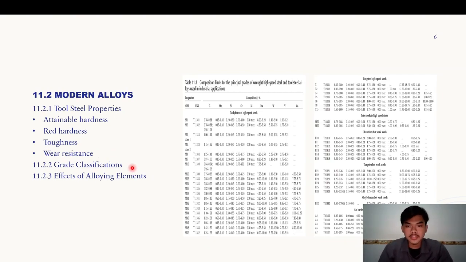11.2.2 Grade classifications. There are presently more than 40 classifications of high-speed and tool steel alloy. According to the American Iron and Steel Institute, or AISI, when these are compounded by the number of domestic manufacturers, the total number of individual steels in these categories exceeds 150. According to the AISI classification system, each group of steels possessing similar chemical compositions and properties is identified by a capital letter.